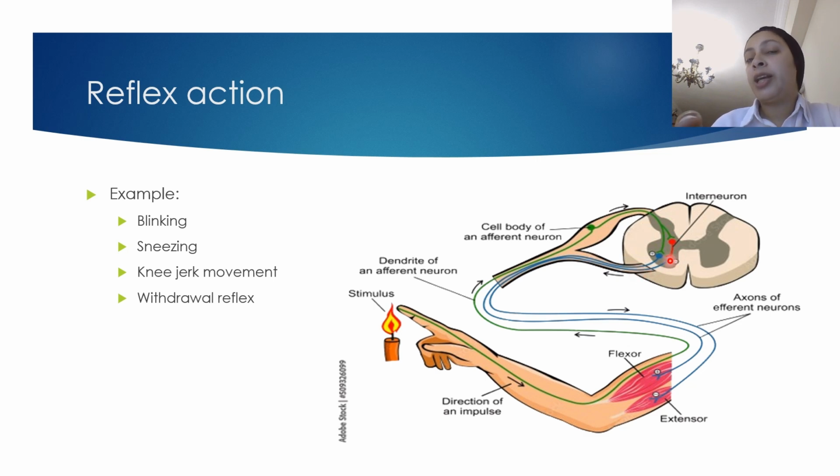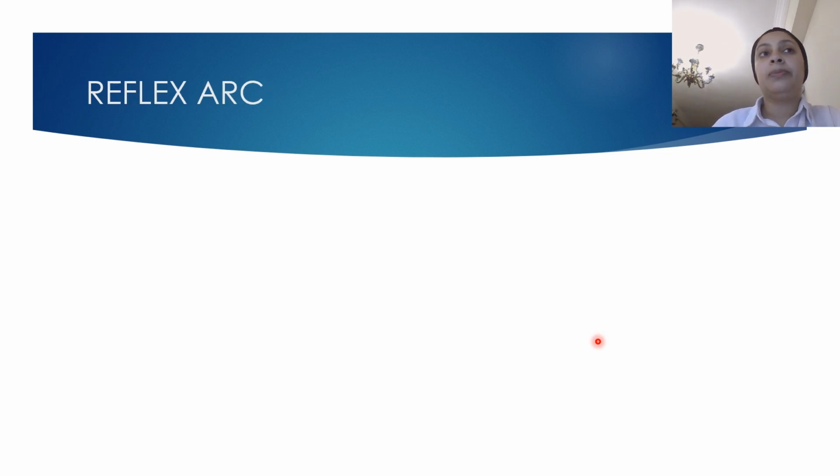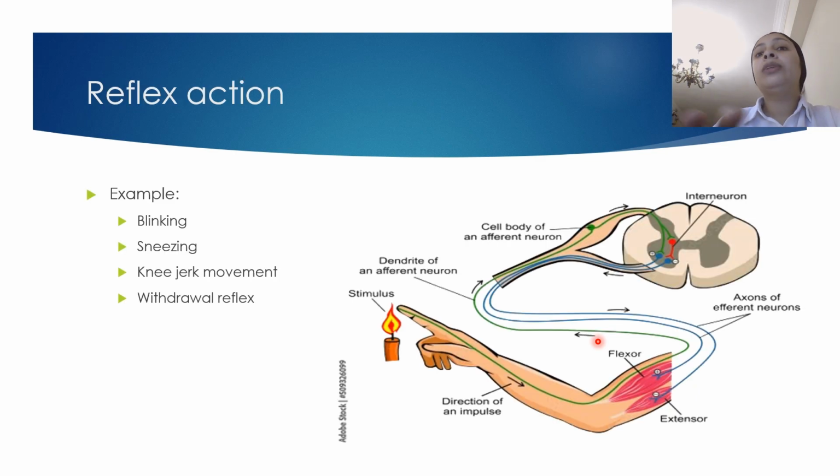The instruction here moves through the motor neuron, the blue one, okay, until it reaches to our muscle, which withdraw our hand away from the stimulus. Okay, this is how we move our hand from the candle. Okay, what I explained here, this pathway, okay, the sensory, spinal cord, relay, motor, effectors. This is called what?